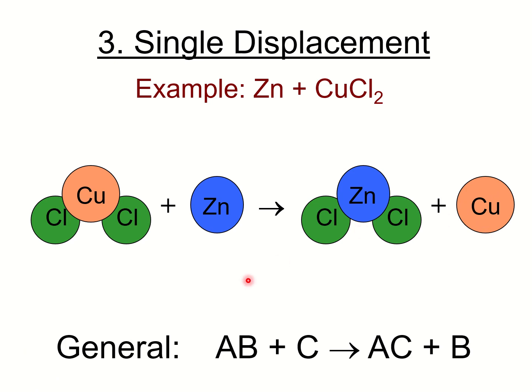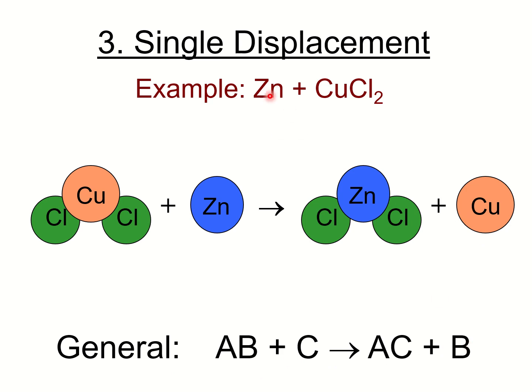Okay, so if we apply it, for example, first, copper and chlorine are in a relationship. The one without a partner is zinc. In the product, chlorine and zinc become partners, and the one left without a partner is copper. So the formula is AB plus C yields AC plus B.